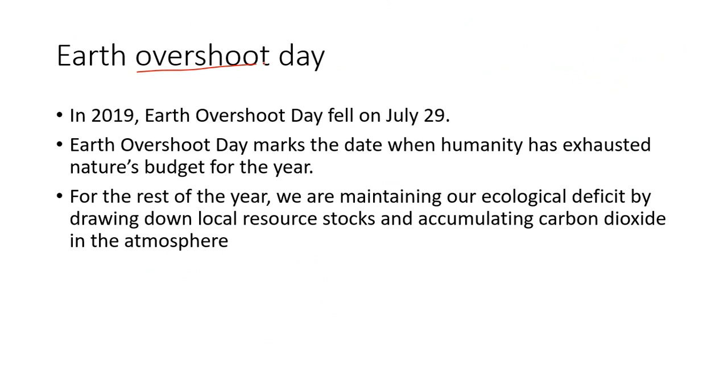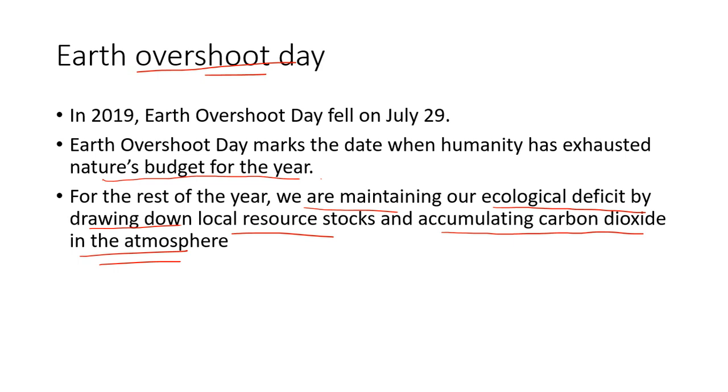Earth Overshoot Day. In the year 2018, Earth Overshoot Day fell on July 29. Exactly, this means Earth Overshoot Day marks the date when humanity has exhausted nature's budget for the year. For the rest of the year, we are maintaining our ecological deficit by drawing down local resource stocks and accumulating carbon dioxide in the atmosphere.